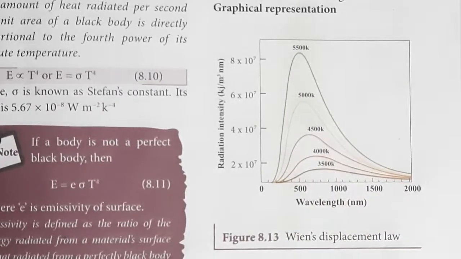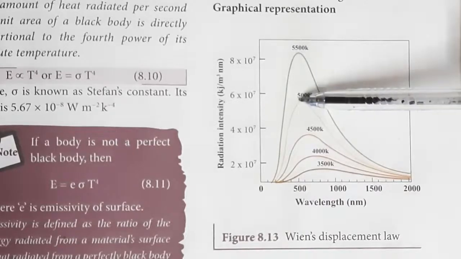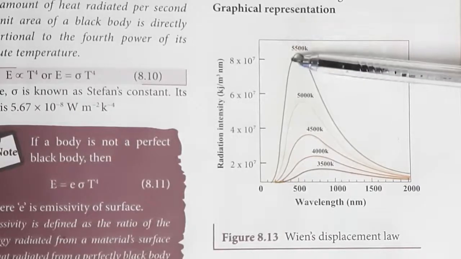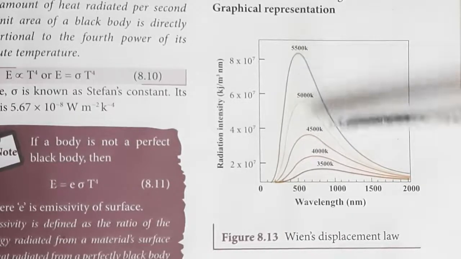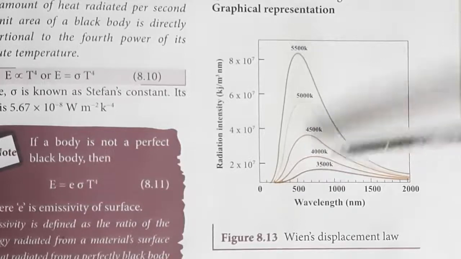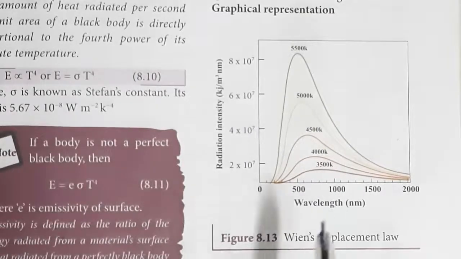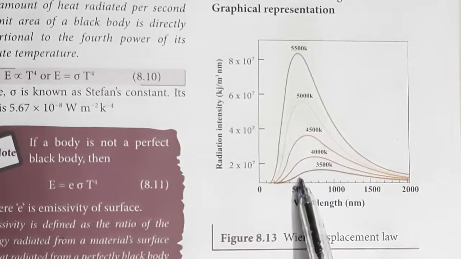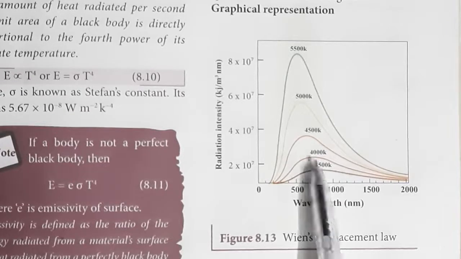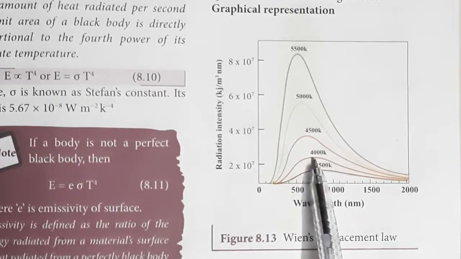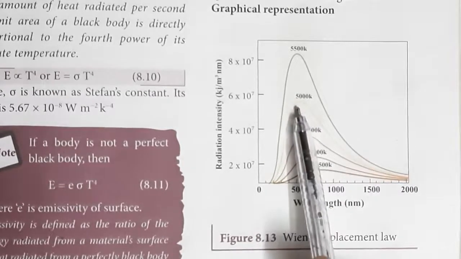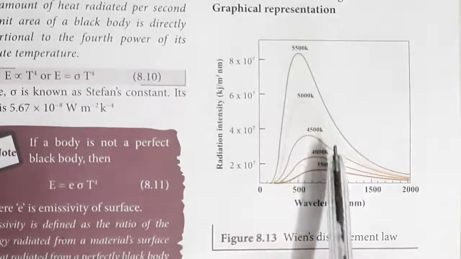From this graph, the peak of the wavelength is inversely proportional to temperature. At 3500, the peak value is somewhat a big range. When we increase to 4000 Kelvin, the peak becomes narrower. At 4500, the peak becomes narrower. At 5000 and 5500, the peak becomes very narrow.